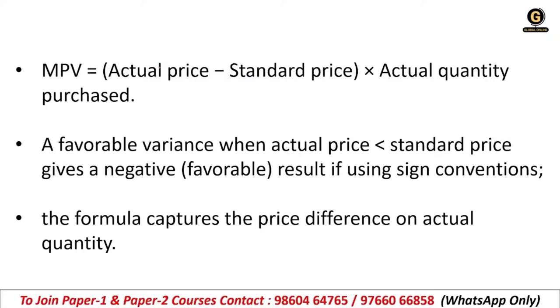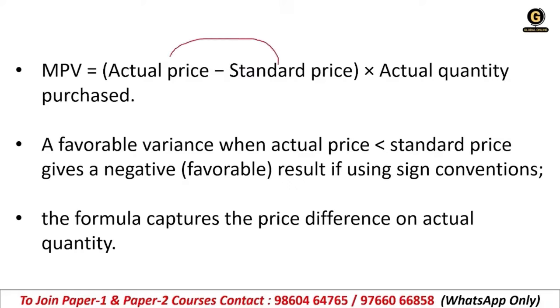The answer will be minus 1000. It will be favorable because you have saved money. That is why it is called favorable, because it is in minus. So this is your MPV, material price variance.